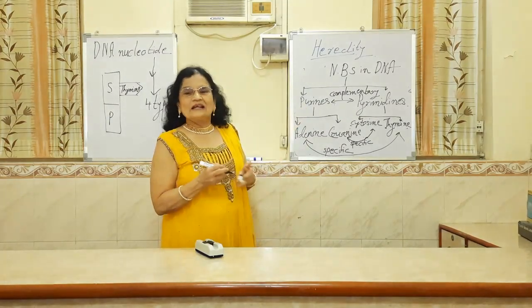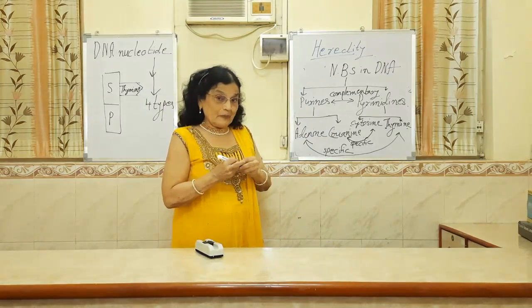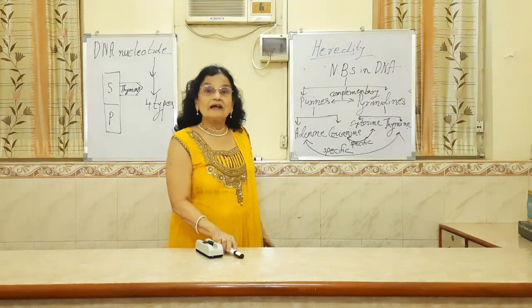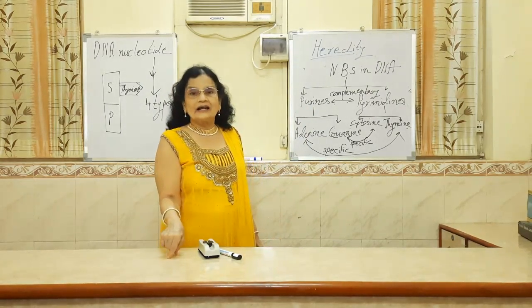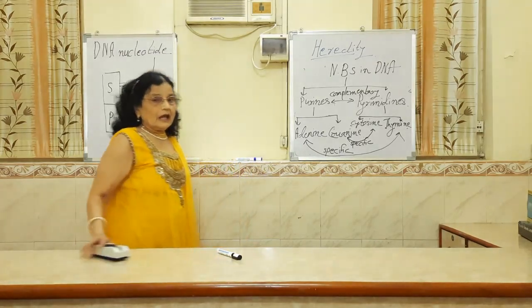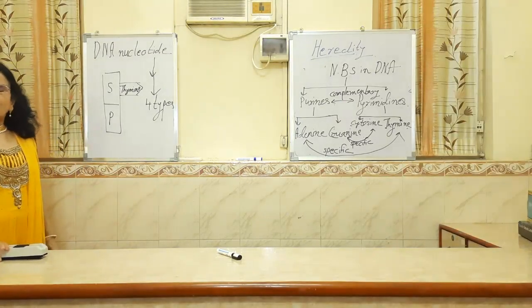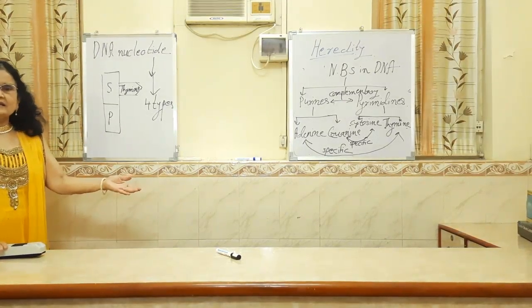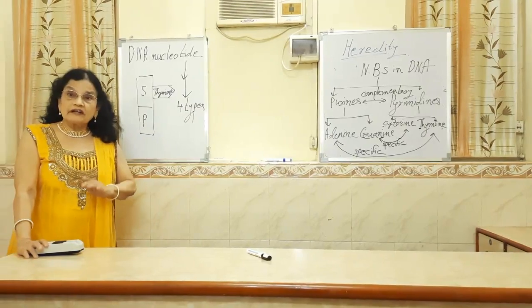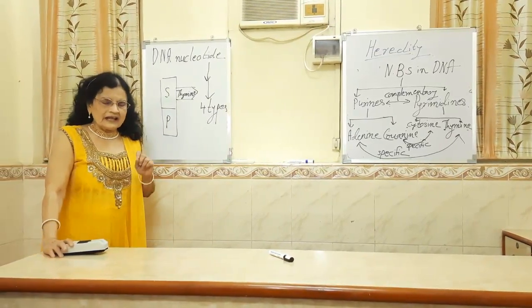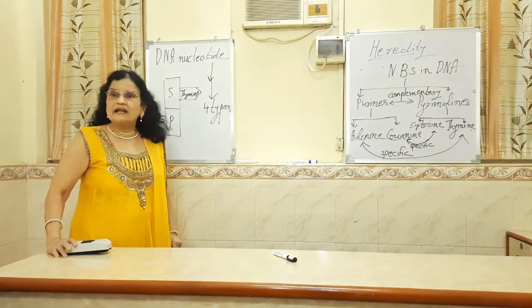Very good. Now we will be seeing the structure of another nucleic acid called RNA. Now, the structure of RNA has got many similarities with the structure of DNA, but there are a few dissimilarities also.